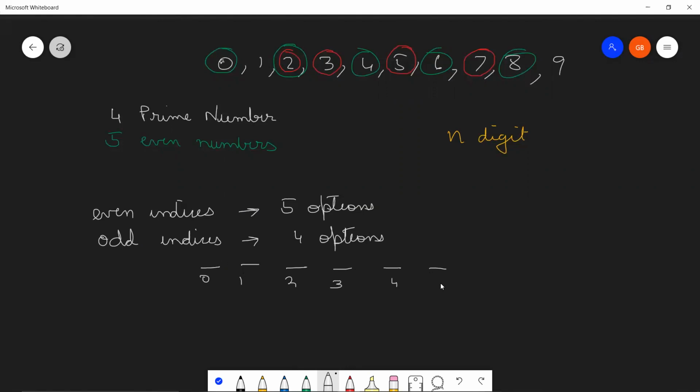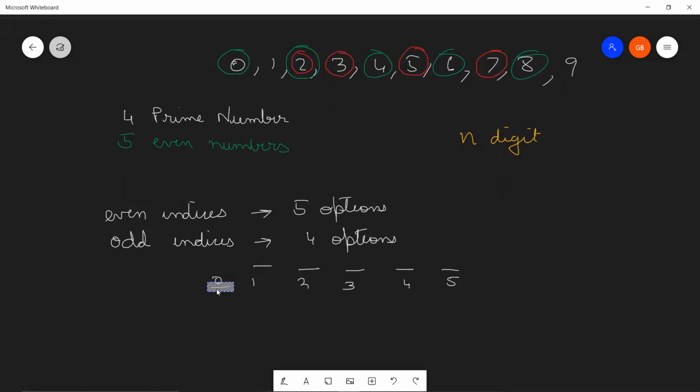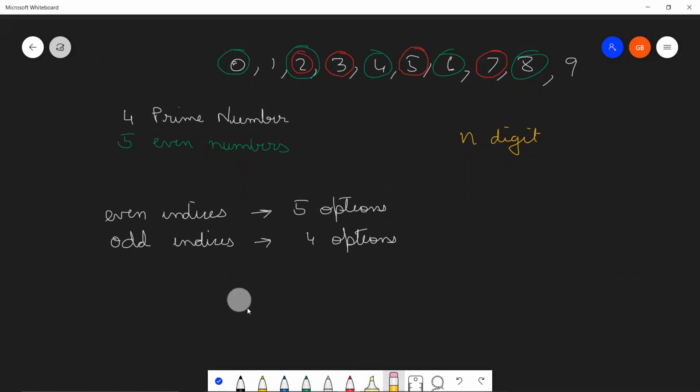I think I've drawn it too close. Shifting will take time, so let me just write it all over again: 0, 1, 2, 3, 4. To fill 0, 2, and 4, you have 5 options. To fill 1 and 3, you have 4 options. Their multiplication will give us the answer. So this is 5 to the power 3 into 4 to the power 2.